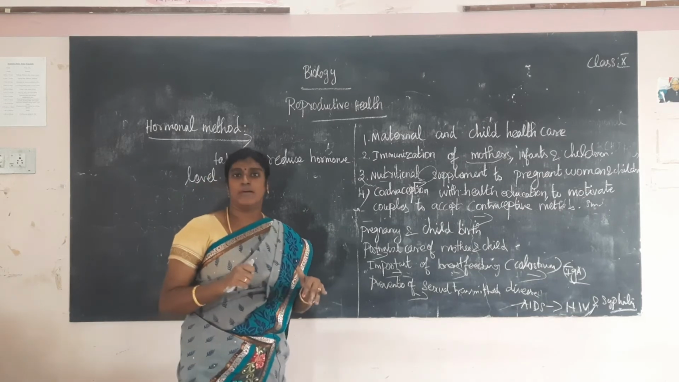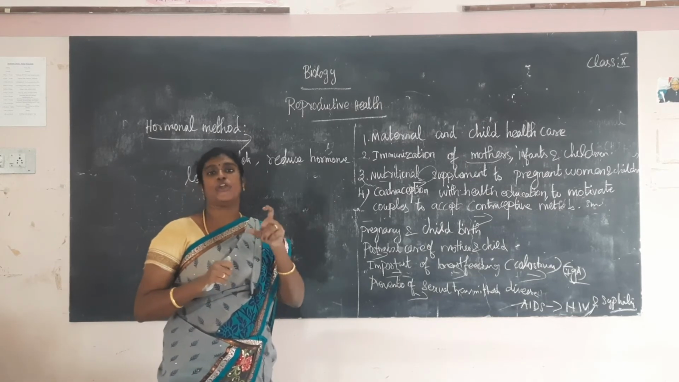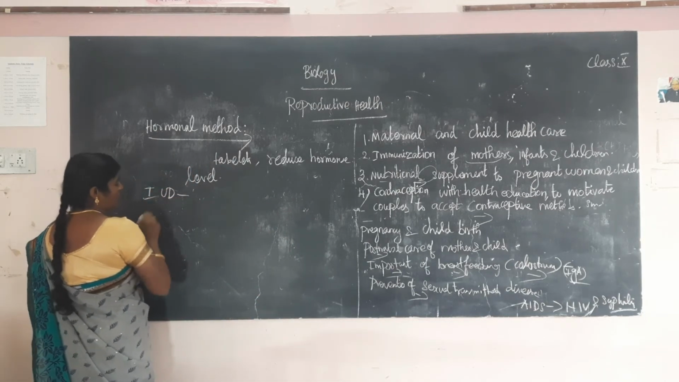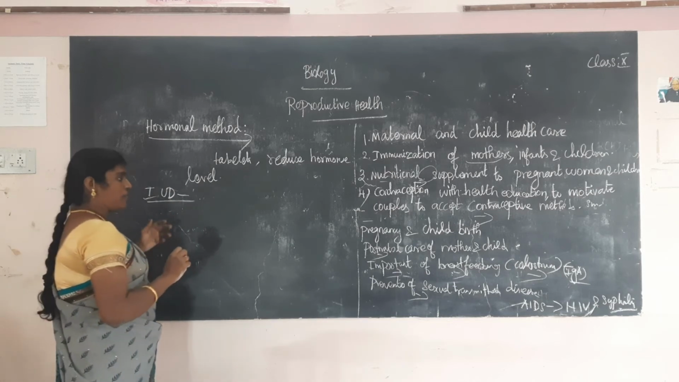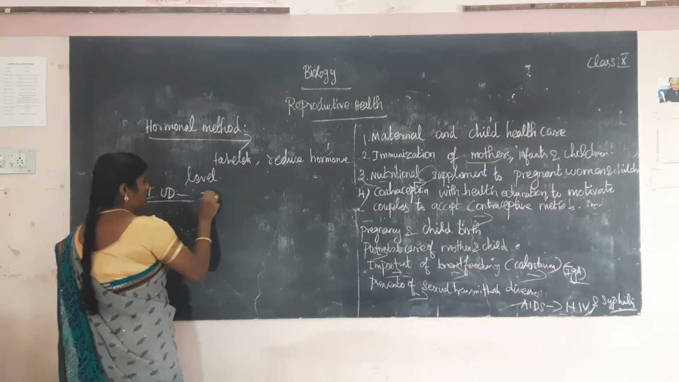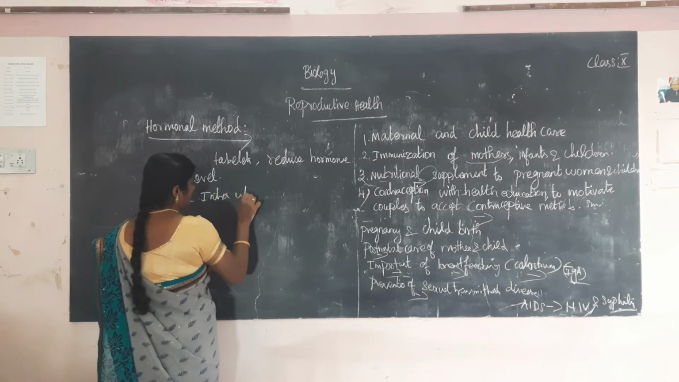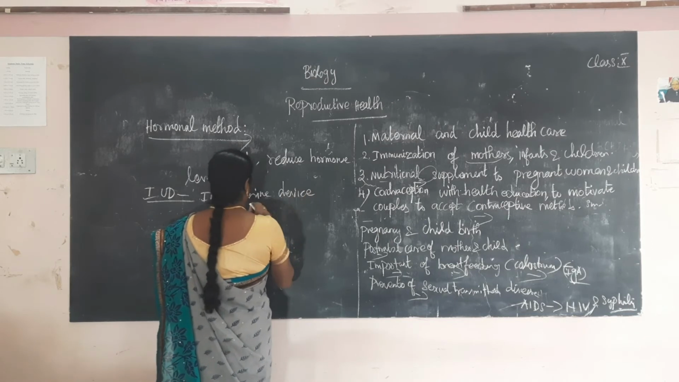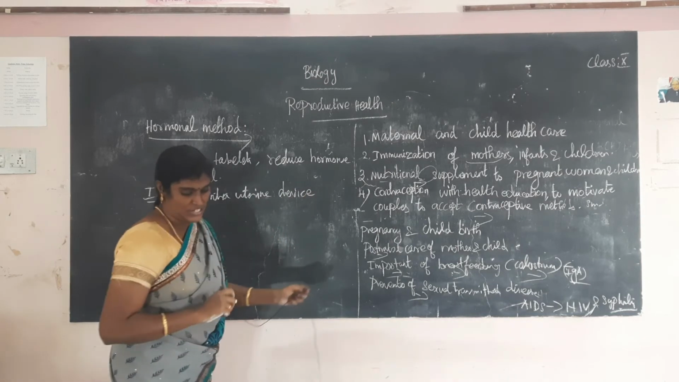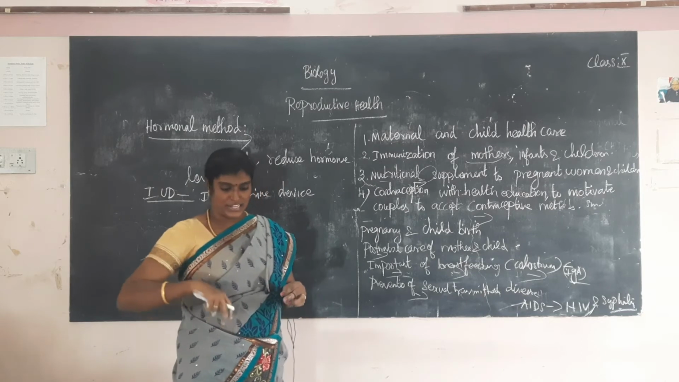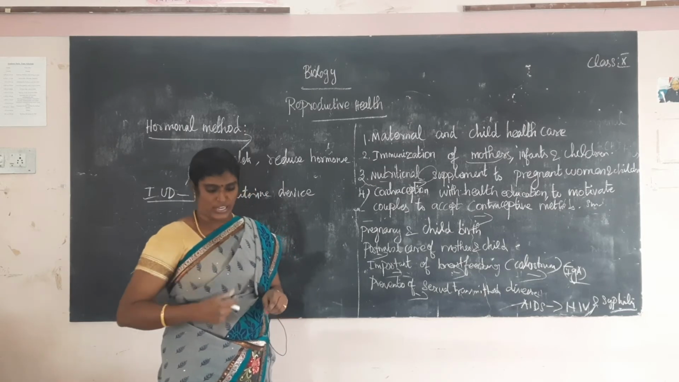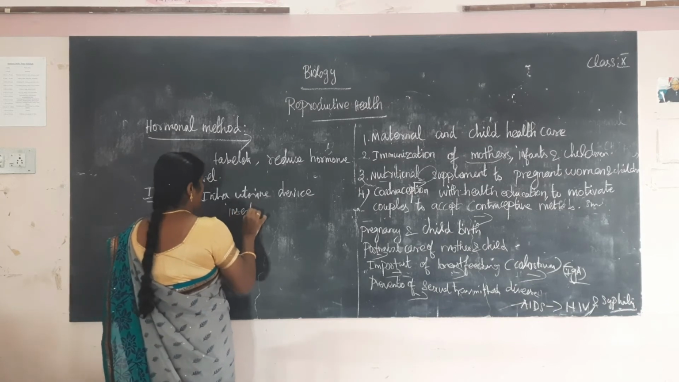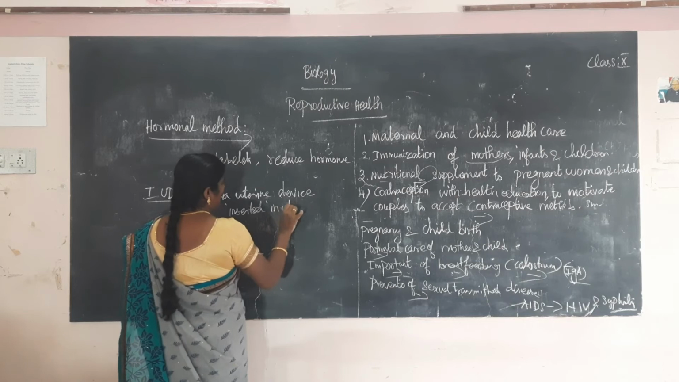The next method is the IUD. What is the meaning of IUD? Intrauterine device. It is very important and sometimes asked in 3-mark questions. The IUD is a contraceptive device that is inserted in the uterus.